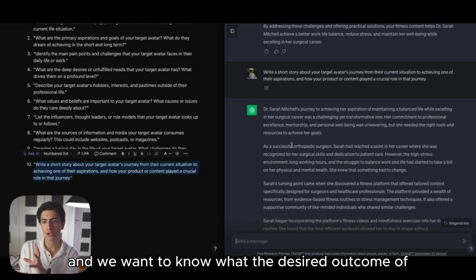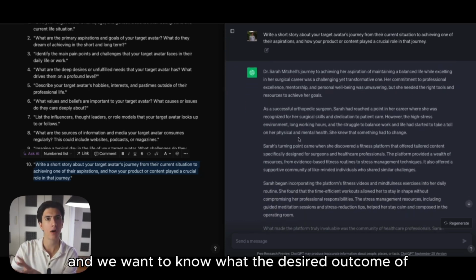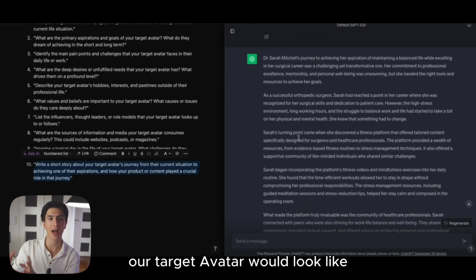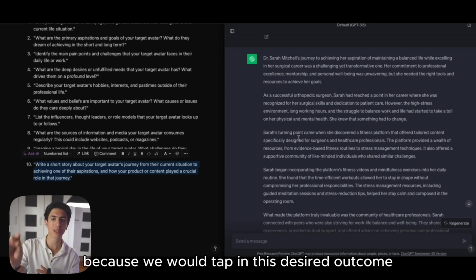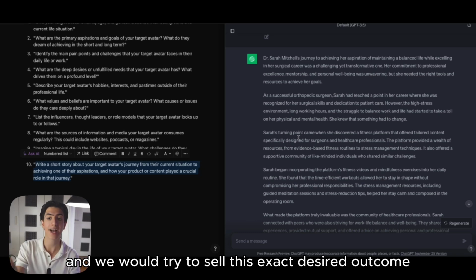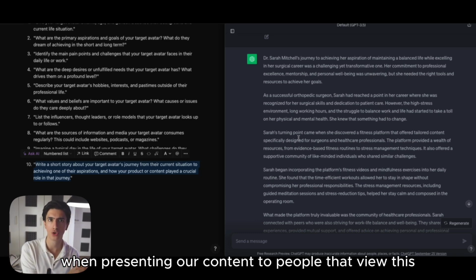And we want to know what the desired outcome of our target avatar would look like, because we would tap in this desired outcome and we would try to sell this exact desired outcome when presenting our content to people that view this, right?